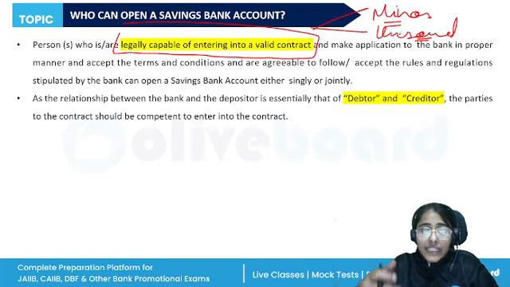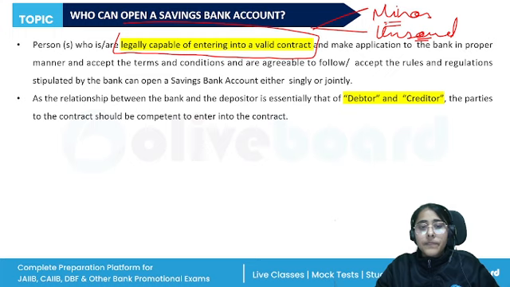Like for the savings bank account of a minor, a person who has not attained 18 years of age cannot enter into a valid contract as per the Indian Contract Act of 1872. And a savings bank account is also a contract, but a savings bank account in the sole name of a minor can be opened if the branch manager feels that yes, they can operate the account.